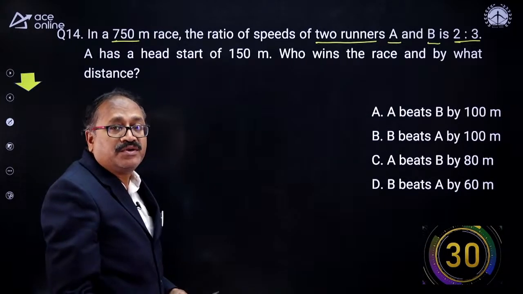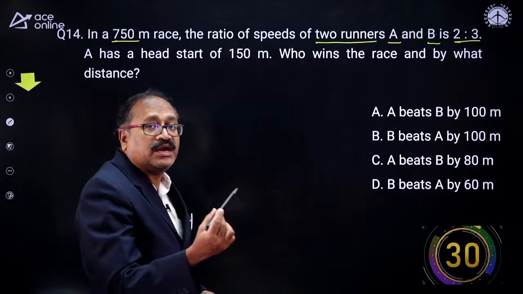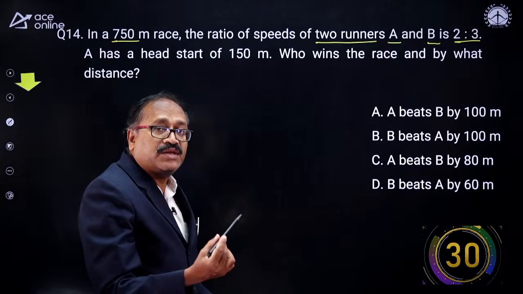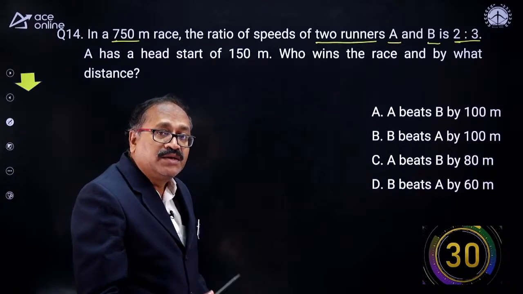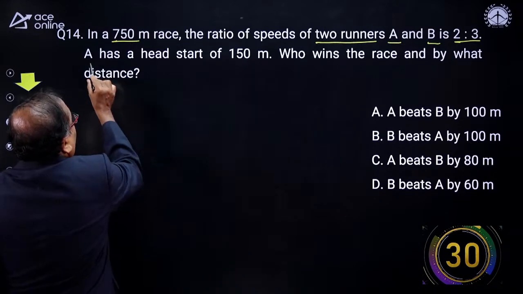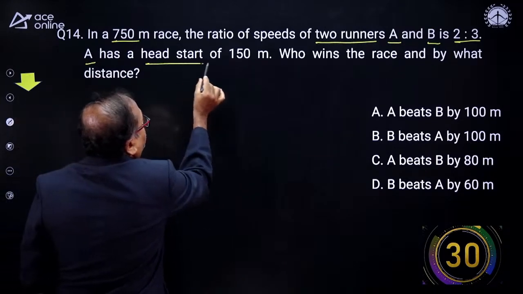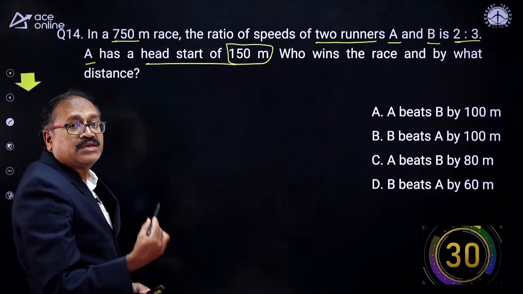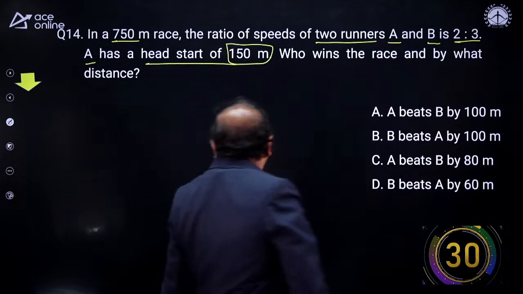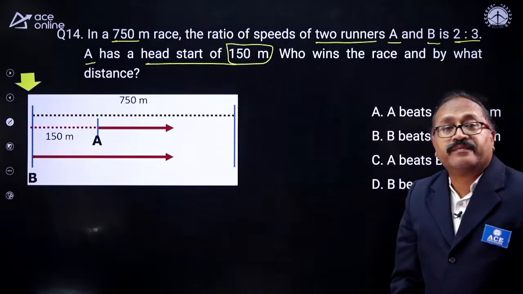Speed ratio is also distance ratio because speed and distance vary directly. Therefore, the speed ratio of A and B is also the distance ratio covered by A and B. And A has a head start of 150 meter. That means look at this diagram.